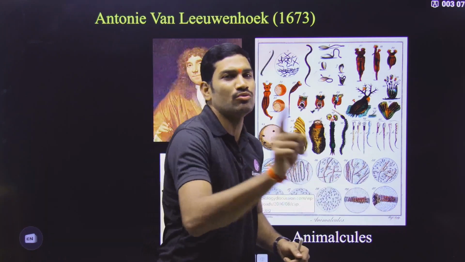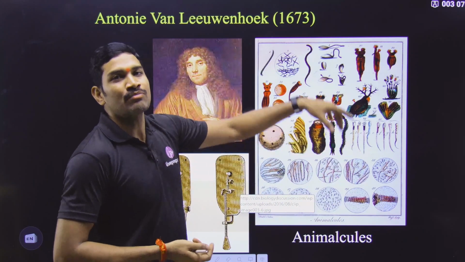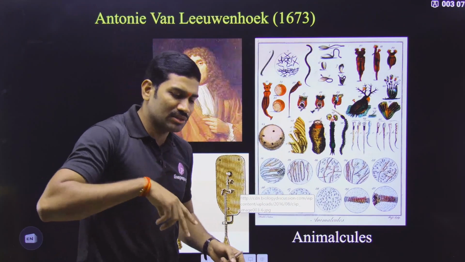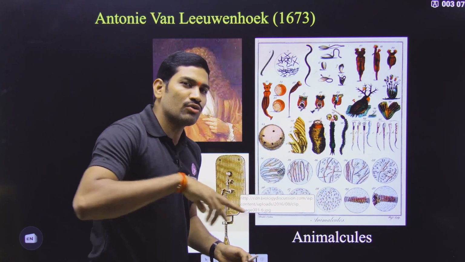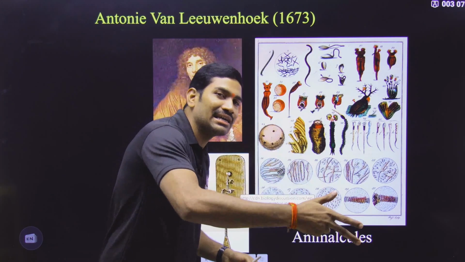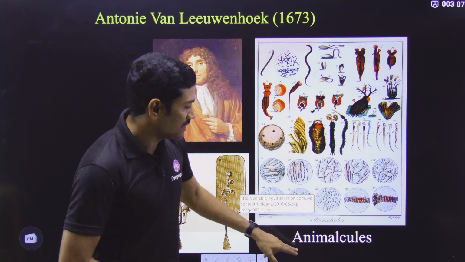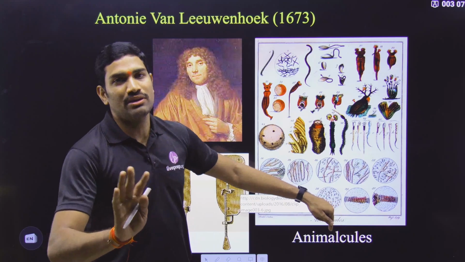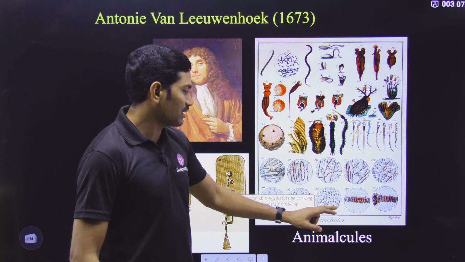Because they are able to move. That is the sense you need to understand. Under the microscope, Leeuwenhoek observed that there are some things that are actually moving. For these moving, animal-like things, that's why he called them animalcules. In NCERT the term animalcules was not given, but better you please remember this particular one.